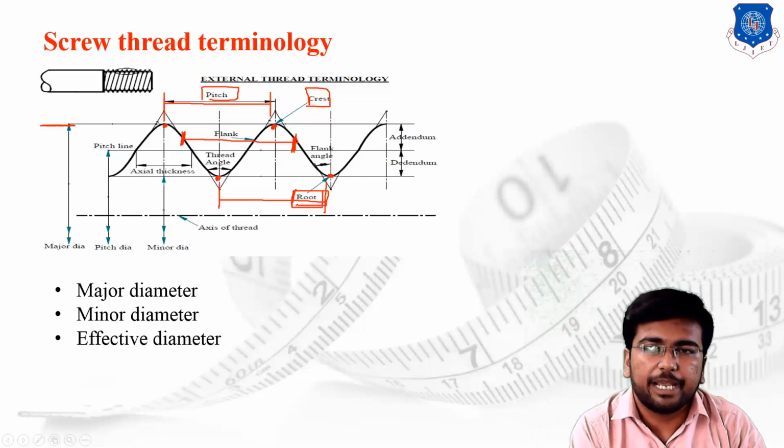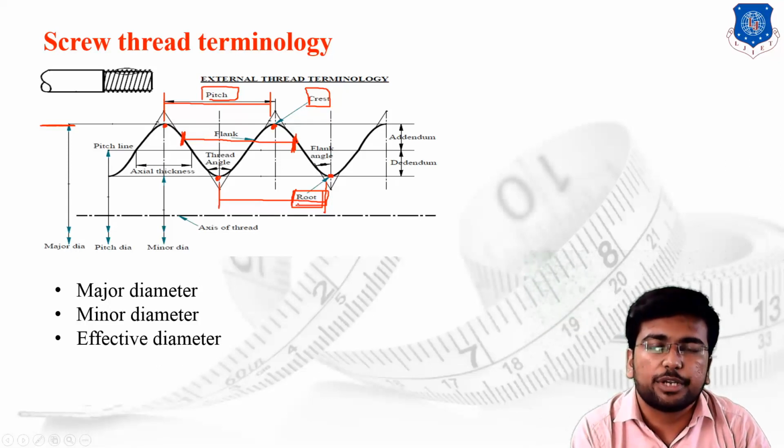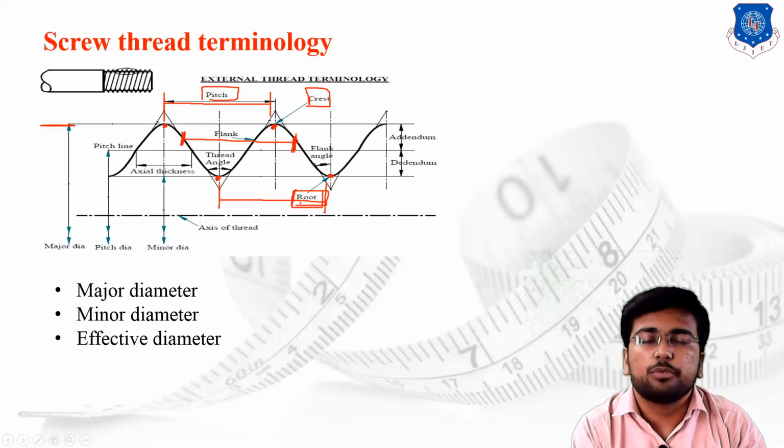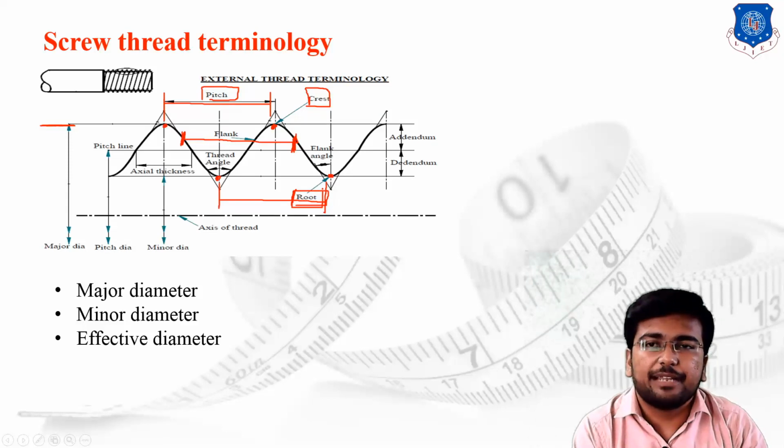Then the effective diameter. The effective diameter shows the average effect of the screw thread profile. If I have to design the mating component, I will not prefer the major and minor diameters at each and every spot. What I will do is take a simple effective diameter line and design the mating component from the effective diameter value.